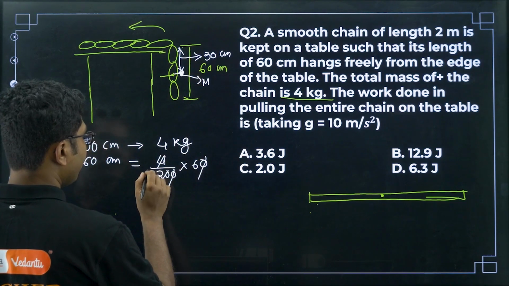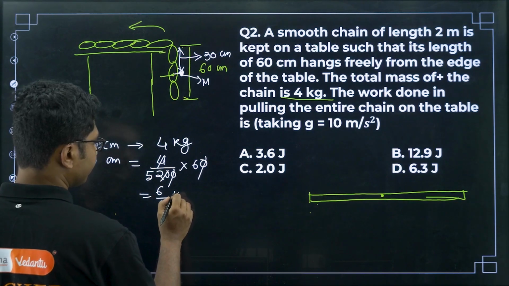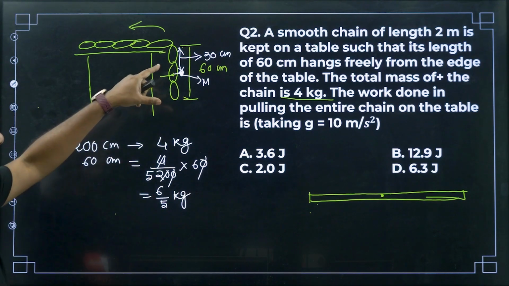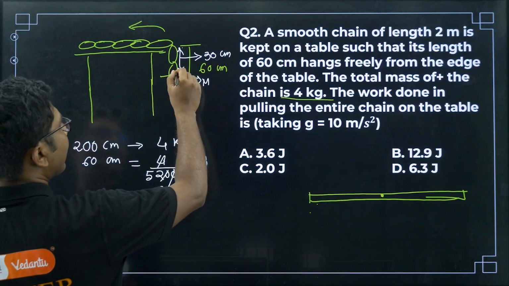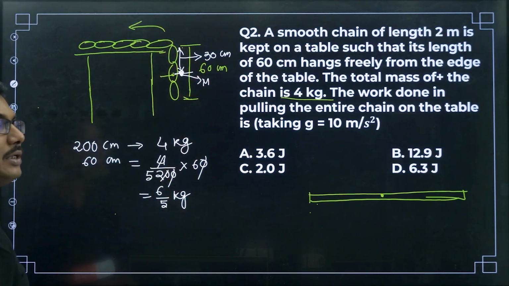So it will be 6 by 5 kg. 6 by 5 kg is the mass of the chain, and where is it located? It is located here, right? So it is located 30 centimeter below the table.